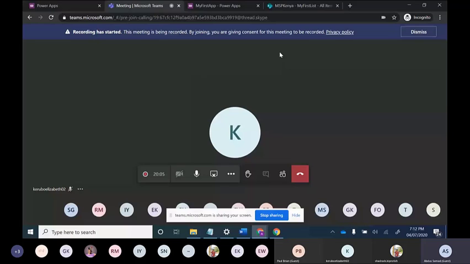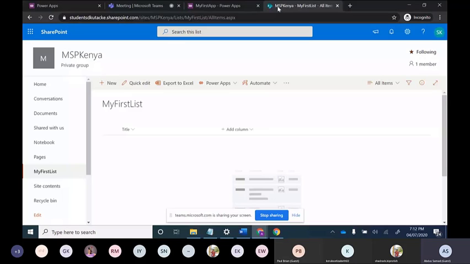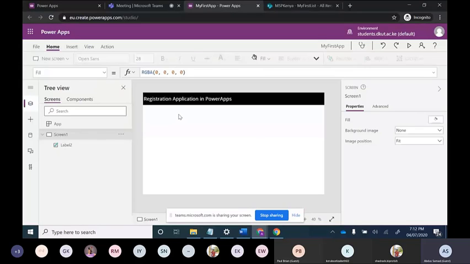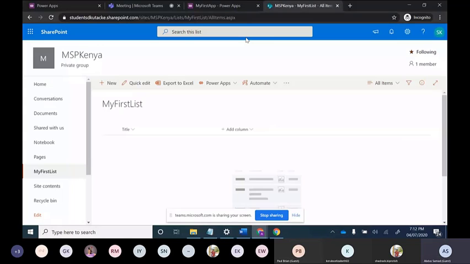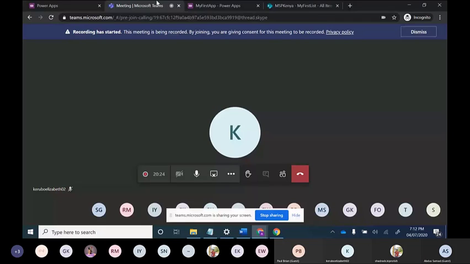So I'm switching to Power Apps right now. What basically do we need for any registration application? Someone can tell me, what are the fields which are required for a registration application? Name is there, father name is there, date of birth is there, gender is there, right? So I am currently picking all these options like name, father name, date of birth, and gender, and even the country also.